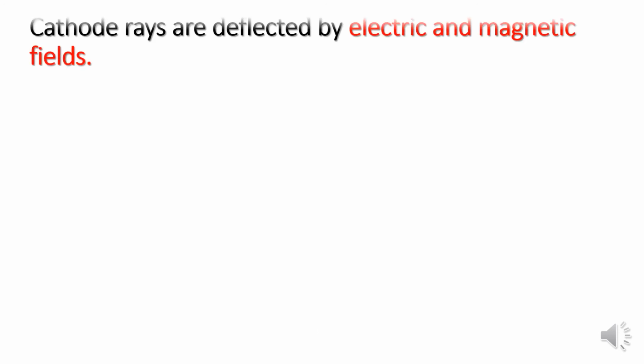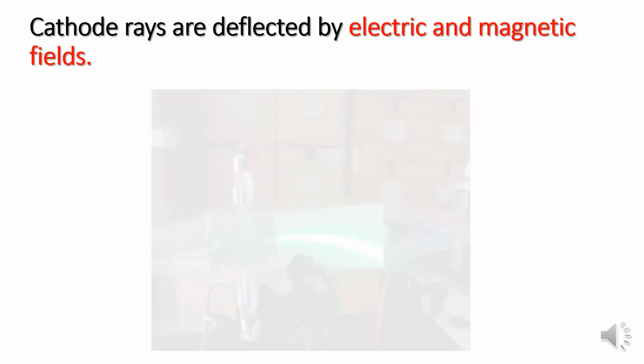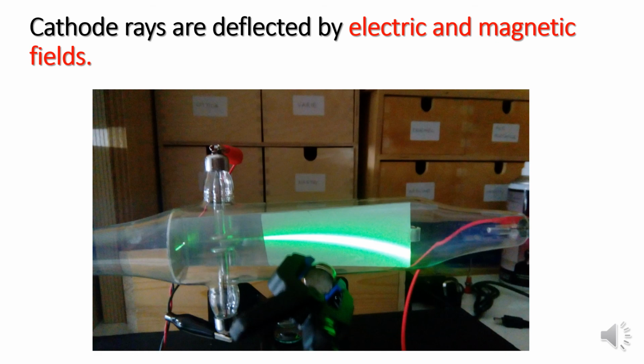One more characteristic is that cathode rays can be deflected by electric and magnetic fields. If you bring an electric field near the cathode rays, they can be deflected, or if you bring a magnetic field near the cathode rays, they can be deflected.